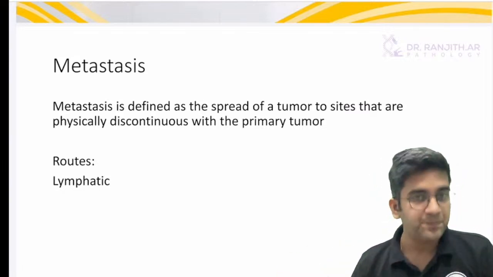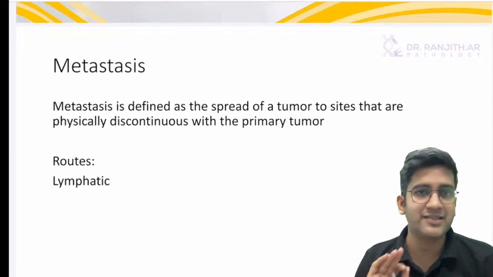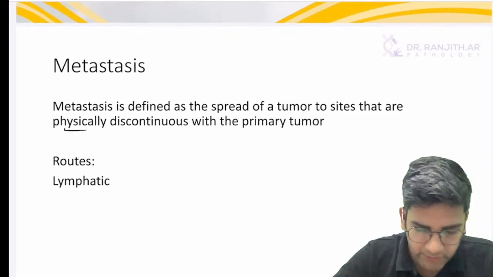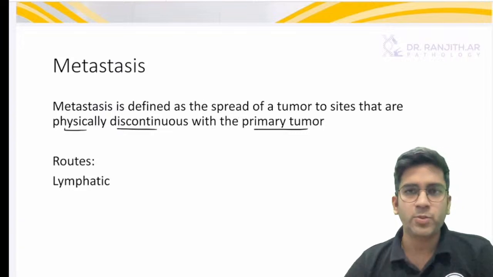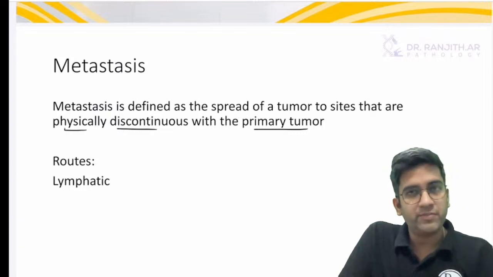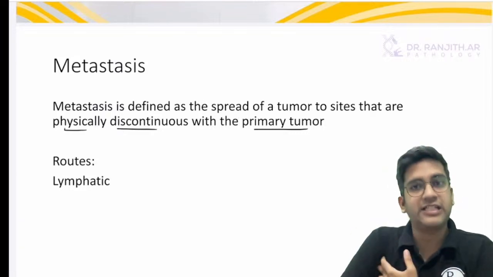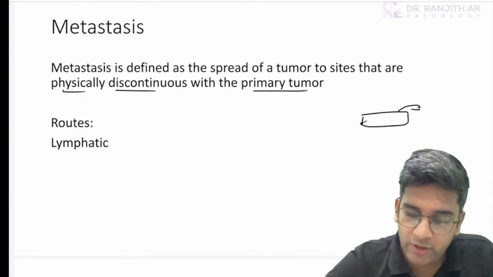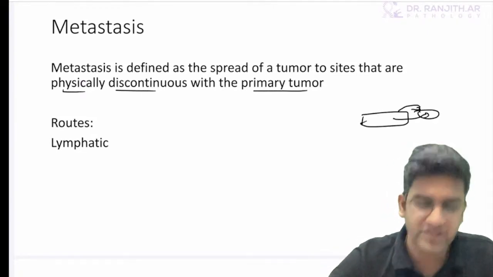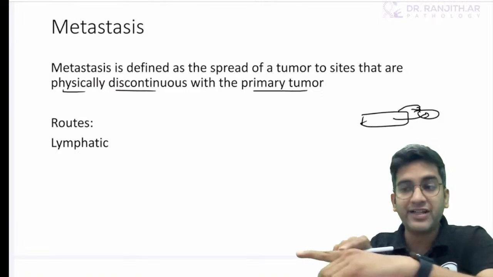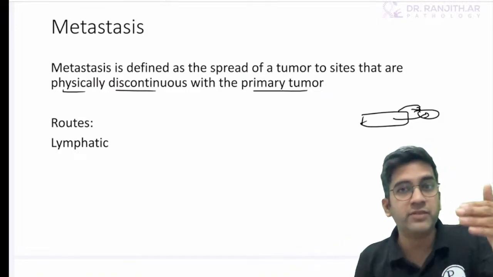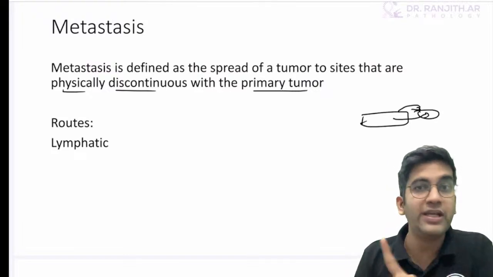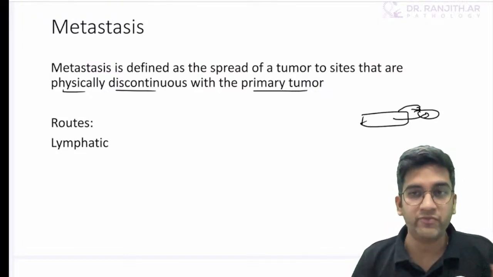Okay. So metastasis, the definition in Robbins, is defined as a spread of a tumor to sites that are physically discontinuous with the primary tumor, right? So the primary tumor can be in the skin. From skin to axillary lymph node, they are physically disconnected, right? But when I say I have a tumor here, it's going to this area, from this to this area, it's physically connected, right? So that is just a spread of a tumor. If it's from the small intestine slowly growing through the large intestine, it's physically connected. Only when it's physically disconnected, we use the term metastasis.